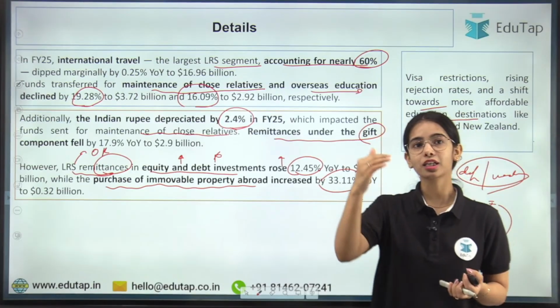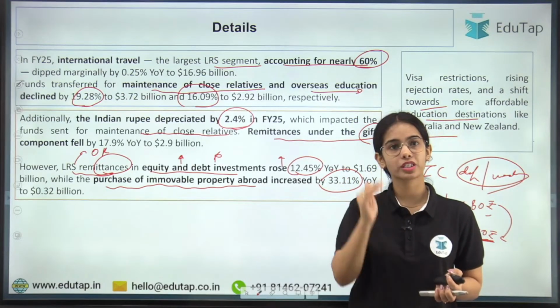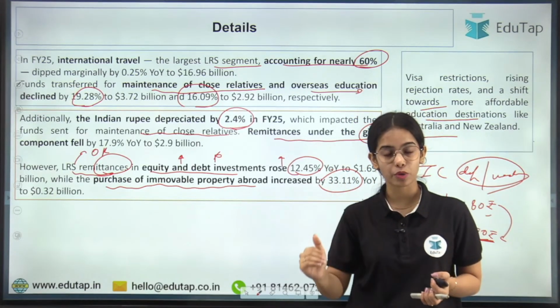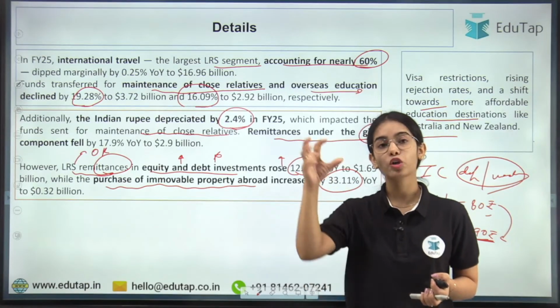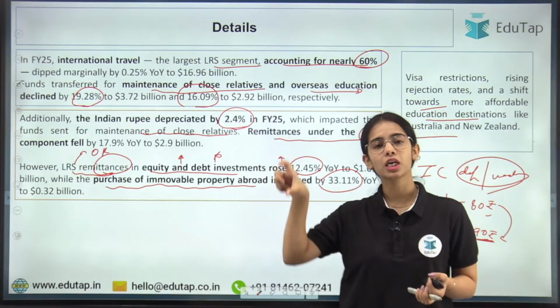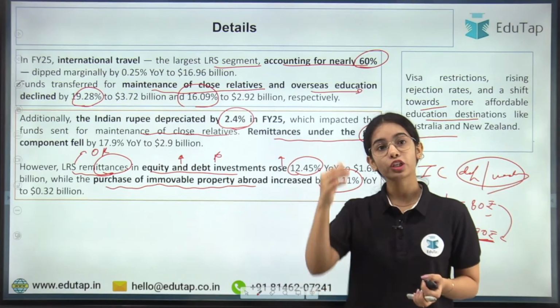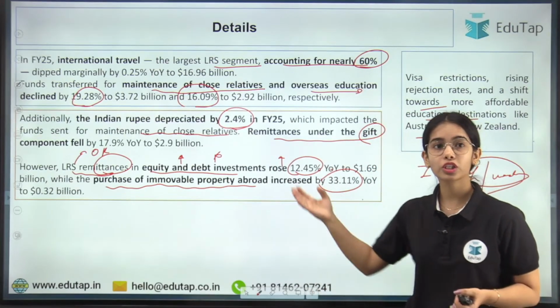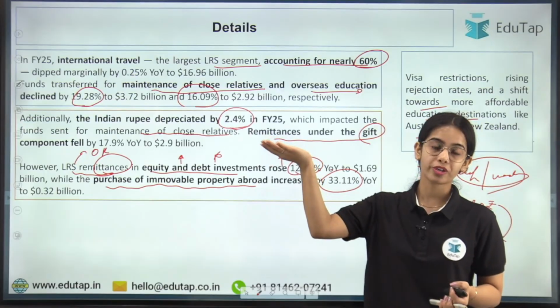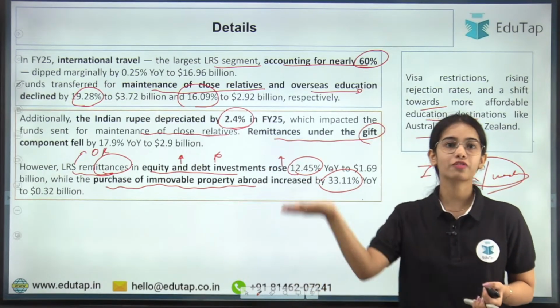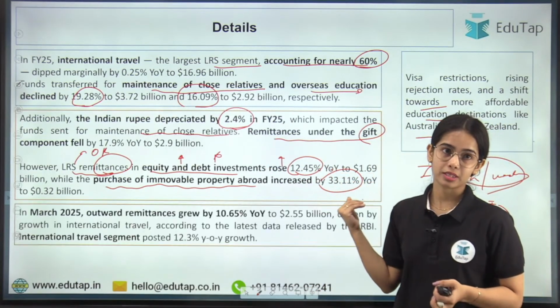You can understand that for the maintenance of close relatives, the outward remittances decreased. For studies abroad, outward remittances decreased. For international travel also, the outward remittances decreased slightly. For gifts also, outward remittances decreased. But for equity and debt investment, outward remittances increased, and for the purchase of immovable property, the outward remittances increased, okay.